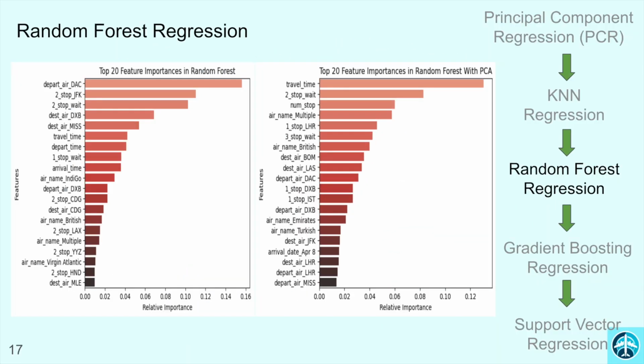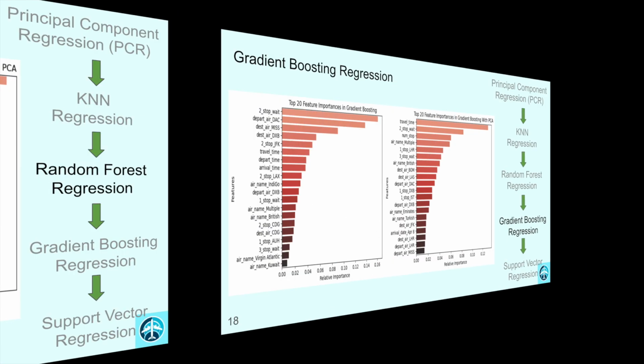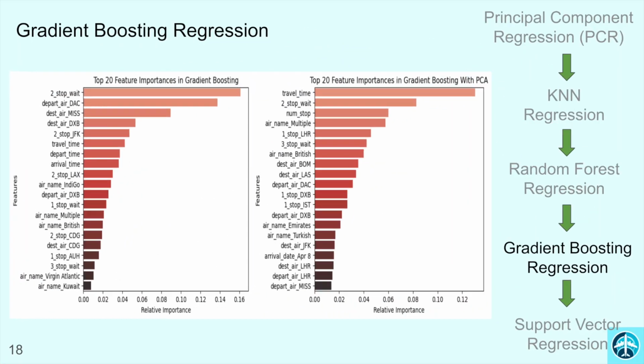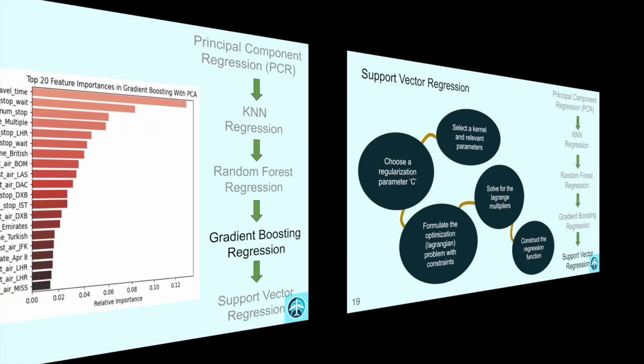We then selected random forest regression for trials due to its ability to handle complex patterns and overfitting control. We find travel time and 2 stops as significant features here. Similarly, gradient boosting was employed for its bias reduction and variance control, also highlighting 2 stops and travel time as key predictors here.